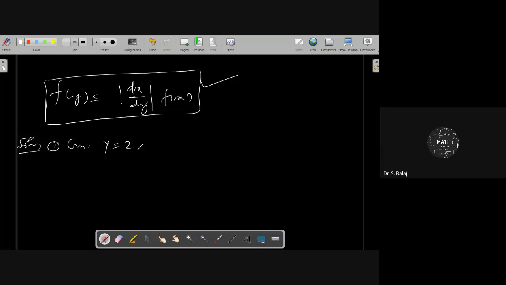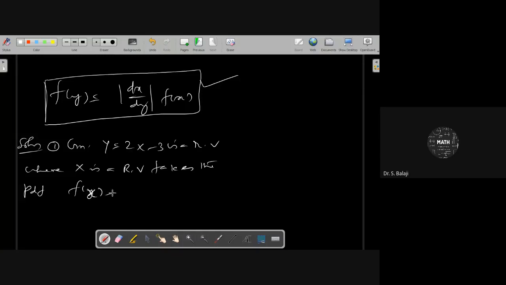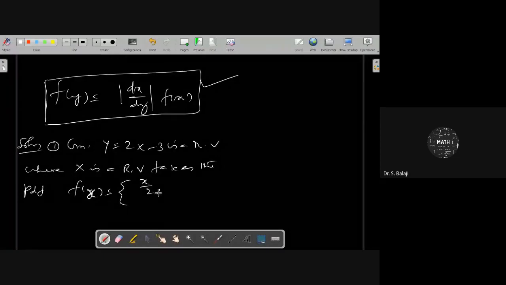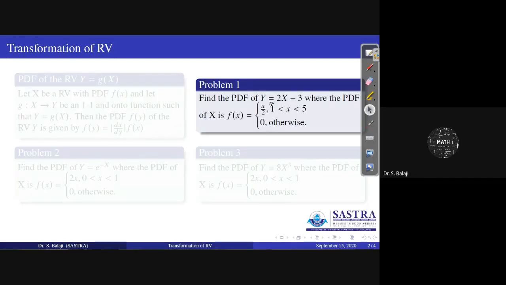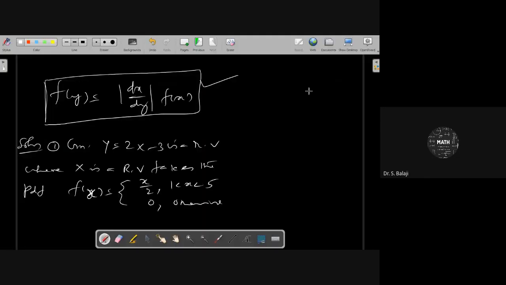Given y equals 2x minus 3, where x is a random variable with PDF f of x equal to x by 2 for 1 less than x less than 5, and 0 otherwise. This is the PDF of x. Now we are searching for the PDF of y.